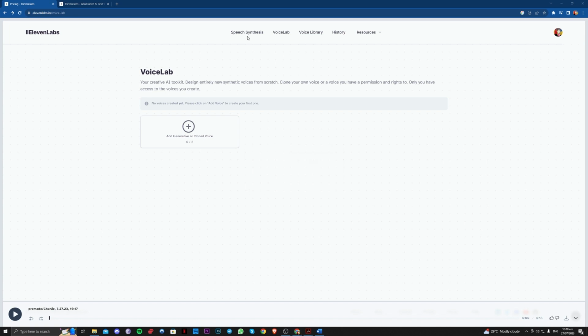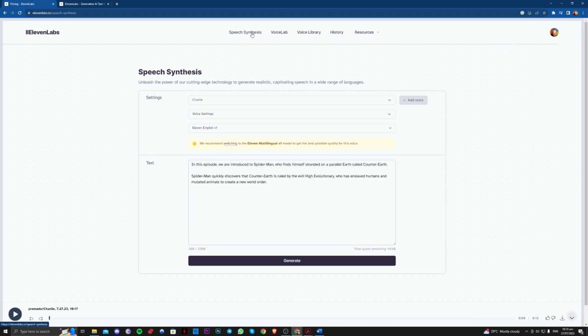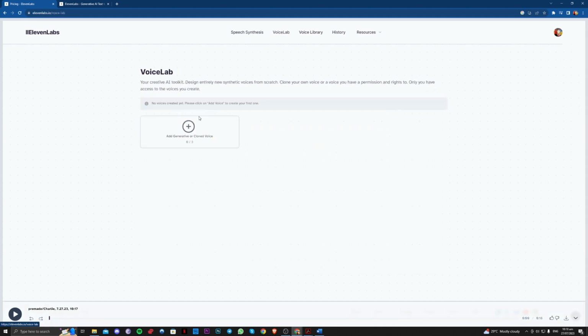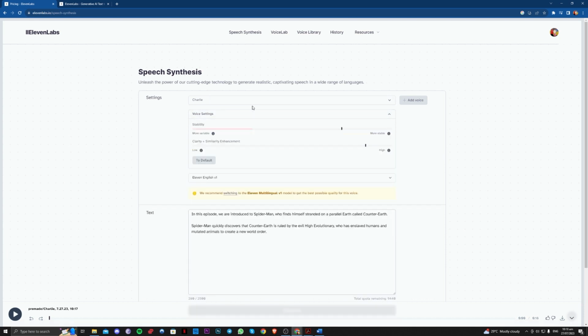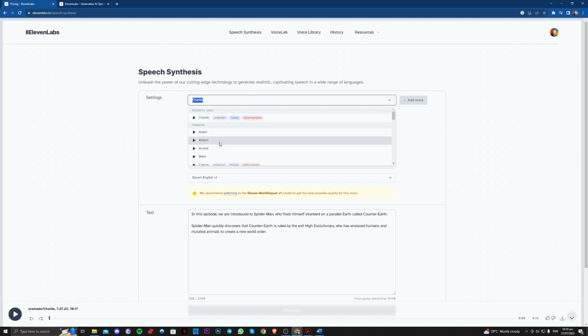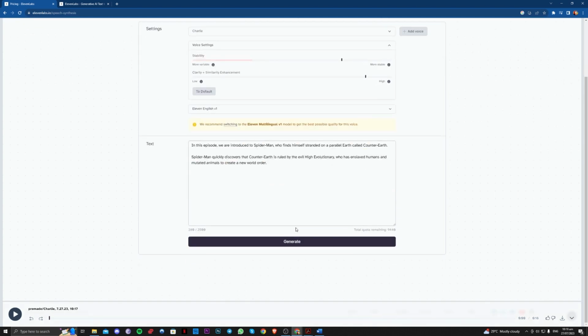For this one, you should go ahead to speech synthesis, but you can also go to voice lab to add a generative or clone voice if you want. And here, I've created a random script, and you can play around with the settings as well as different voice actors here. So let's see what this will do.